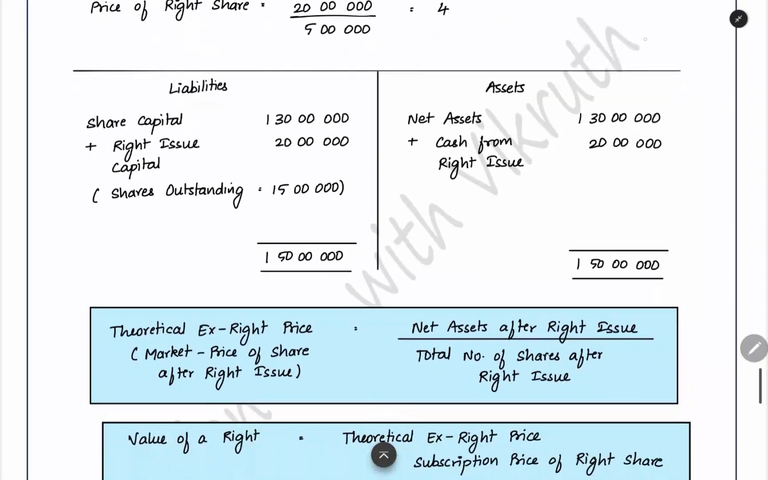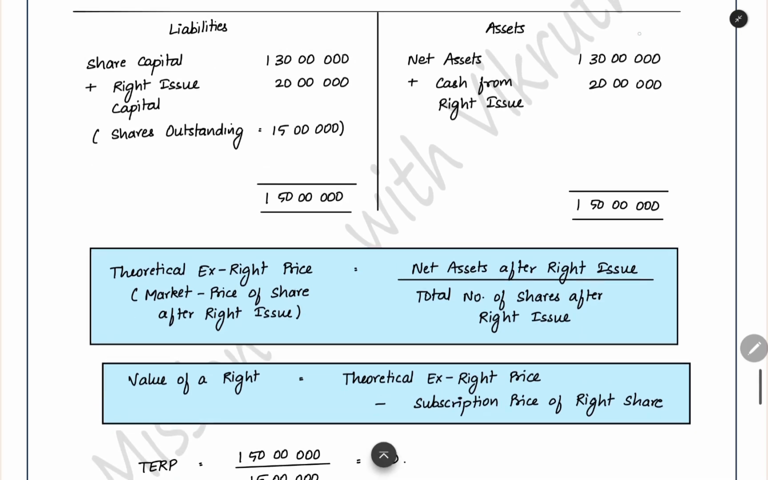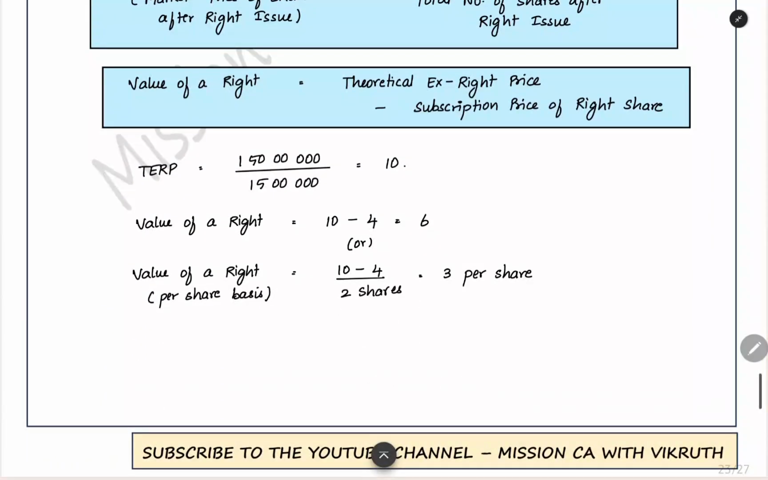Now what will happen after the right issue? The net assets we are having will get the extra cash from the right issue, the 20 lakh which we raised. In share capital also that 20 lakh will be added, and we will have a total of 15 lakh shares after the right issue. Now the net asset value per share, or the ex-right price: 1 crore 50 lakh, the total net assets, divided by the number of shares, 15 lakh. So this will be the share price after the right issue.